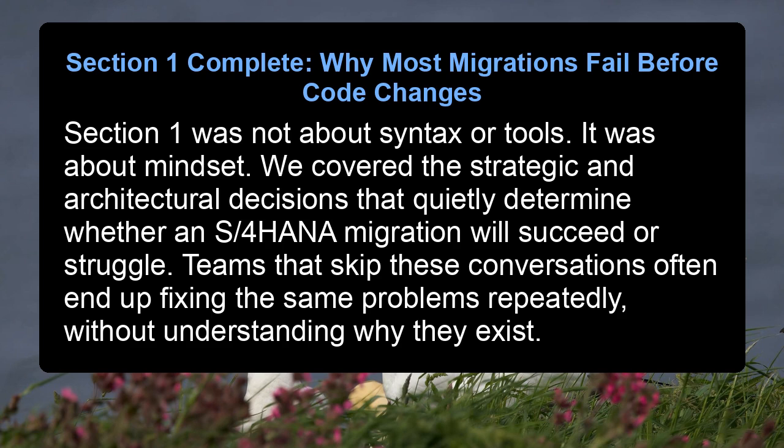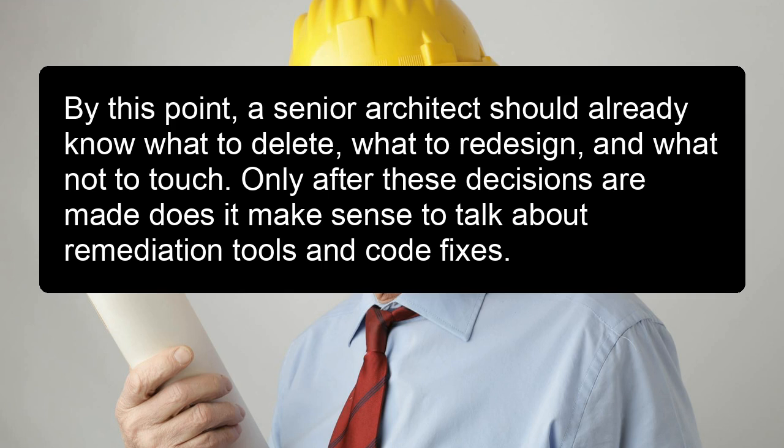Section 1 complete. Why most migrations fail before code changes. Section 1 was not about syntax or tools. It was about mindset. We covered the strategic and architectural decisions that quietly determine whether an S/4HANA migration will succeed or struggle. Teams that skip these conversations often end up fixing the same problems repeatedly, without understanding why they exist. By this point, a senior architect should already know what to delete, what to redesign, and what not to touch. Only after these decisions are made does it make sense to talk about remediation tools and code fixes.